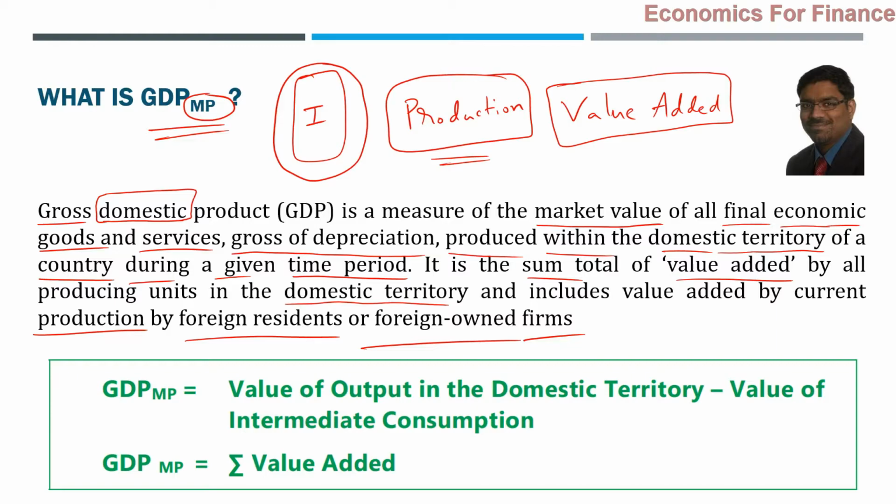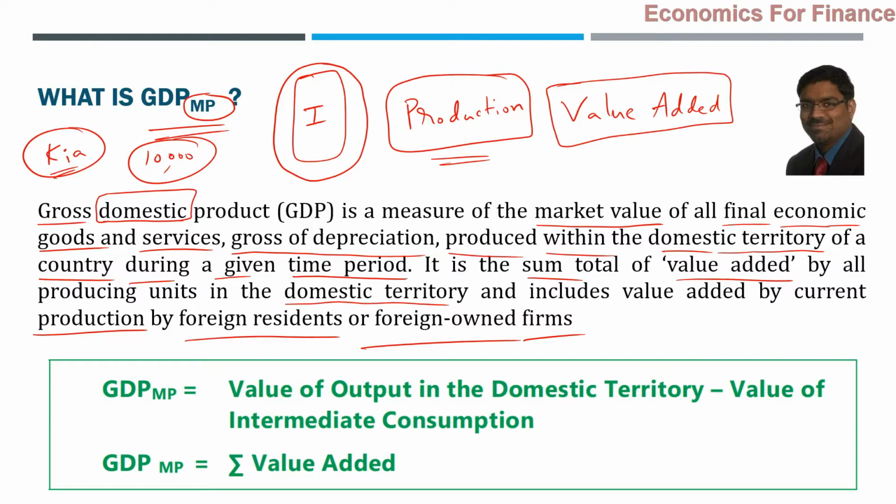Now, for example, say Kia Motors has production in India. Like this, many multinational foreign companies have production in India. Let us say in a particular year it has produced 10,000 cars. Not necessarily all the cars are sold within India; maybe it will export some to other countries.